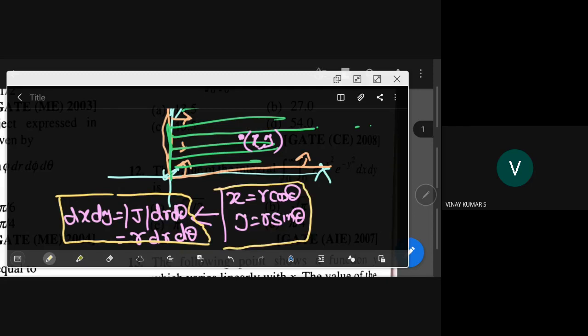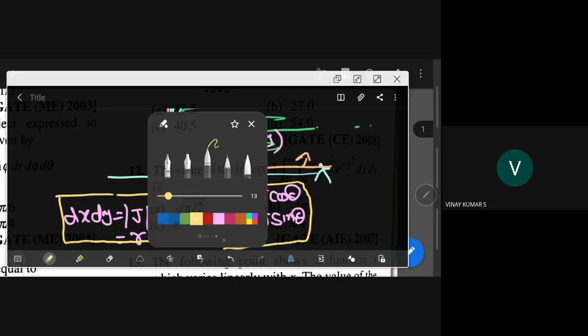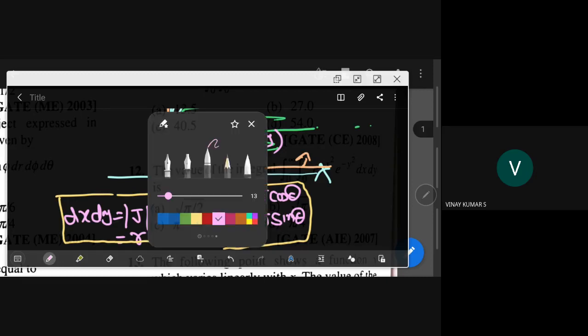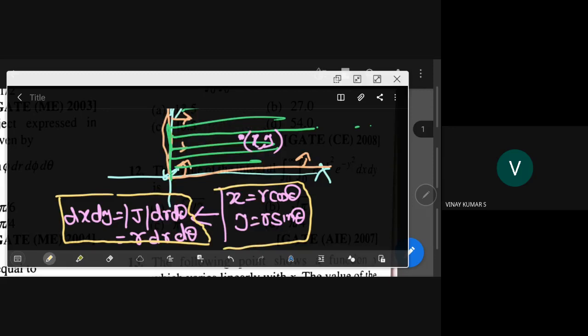Now, what is this r? That is the question. And what is theta? See that r and theta can easily be viewed. Simply join this point with the origin by a line. This length is r. And this positive angle, positive means I am measuring in the counterclockwise direction, is theta. So x is r cos theta, y is r sin theta.